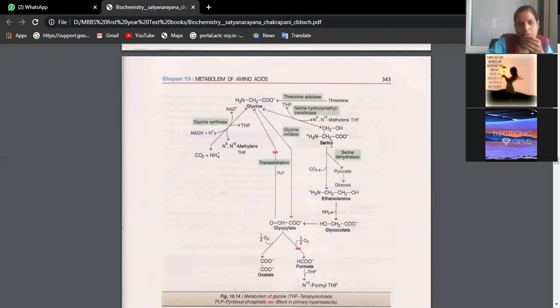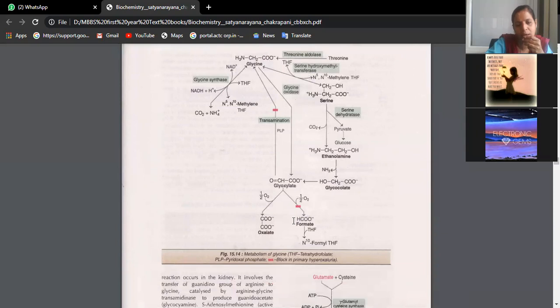Glycine can be converted to serine, serine can be converted to glycine, and these are the coenzymes and enzymes involved. Then serine can be converted to ethanolamine, then ethanolamine can be converted to glycolate. So this is the cycle, beta, which I want you to learn. Again, glyoxylate can be broken down to oxalate and formate.